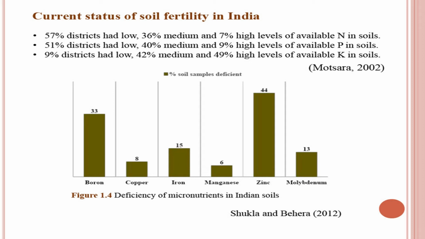That means plants growing in these soils must contain a lower level of zinc, and people eating these zinc-deficient food items will have low levels of zinc. So, ultimately a large human population suffers from zinc deficiency in India and in many developing countries. This is a serious issue. We should feed the soil with zinc, so that our food becomes rich in zinc, and then the human population will overcome zinc deficiency.